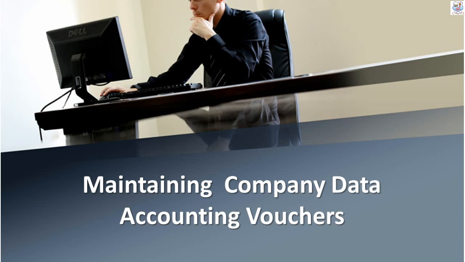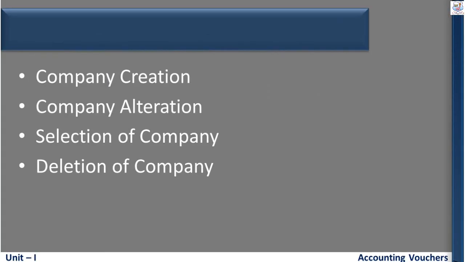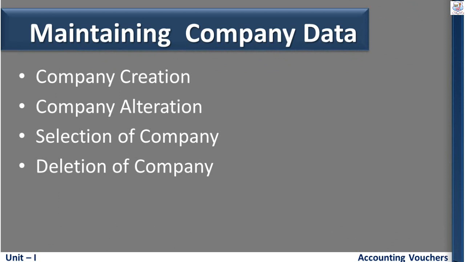In Tally, first we create a company to enter our business transactions. So this part is called maintaining of company data. Maintaining of company data is categorized into four: company creation, company alteration, selection of company, and deletion of company. In these four categories, we see the tutorial video lessons.